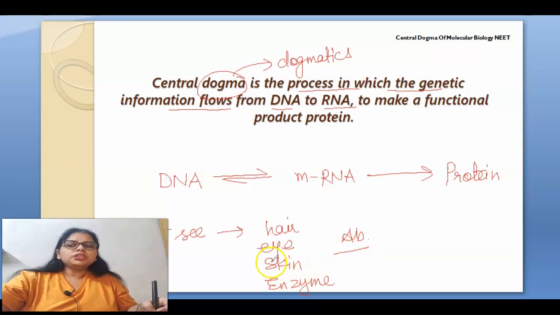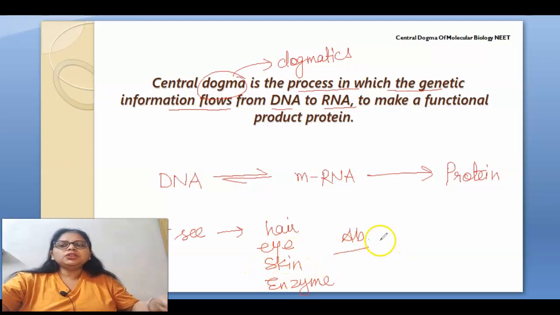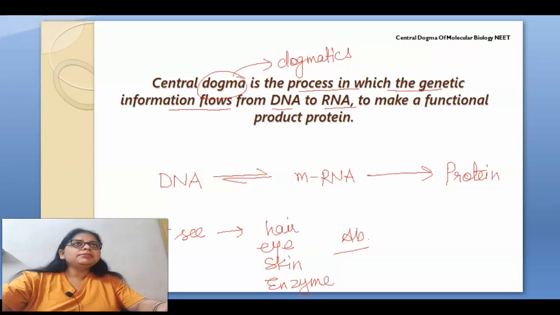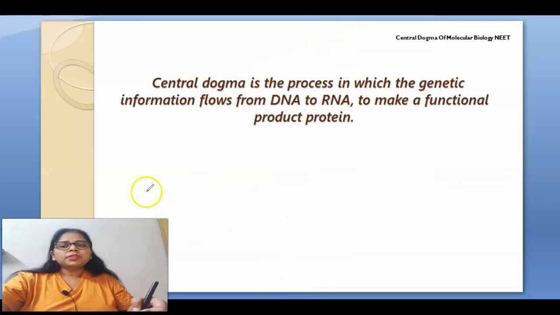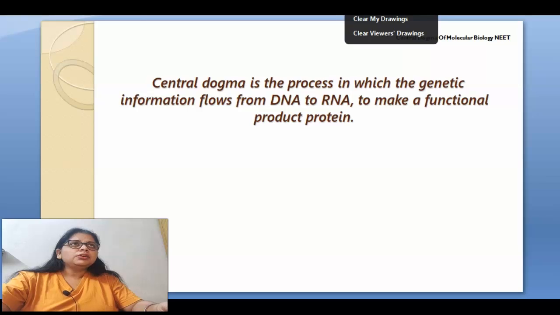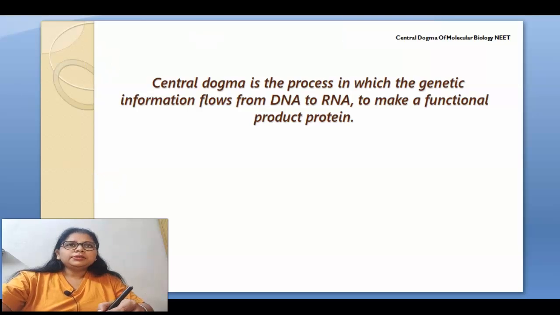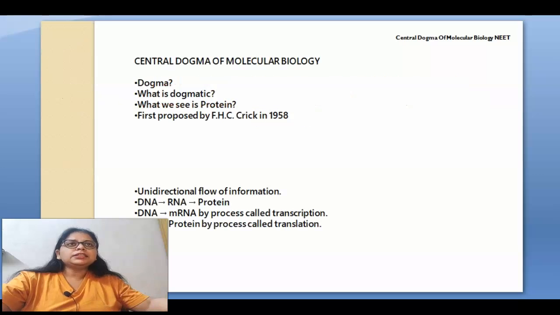This information is the DNA. The information is transferred, and it is hidden, and this concept was given by F.H.C. Crick. According to him, everything transmits from DNA to mRNA and then to protein.